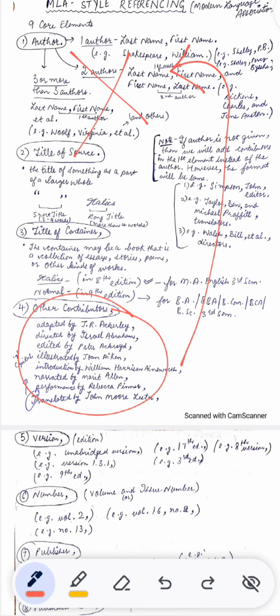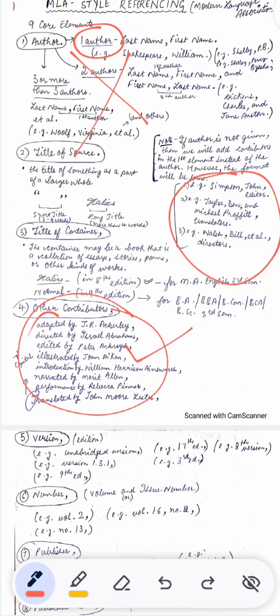But the format will be the same. For example, these are the examples. The name of the editor is John Simpson. But we have reversed the order. Why? Because we have to follow the same format. Simpson, John, editor, period. Then there are translators, because contributors can be any of these or any one except these also.